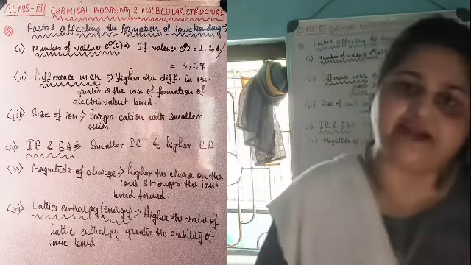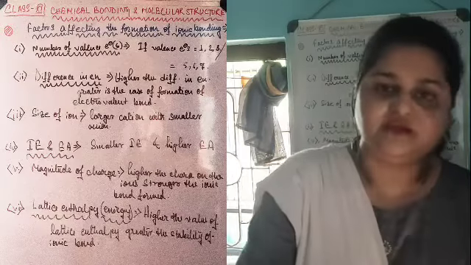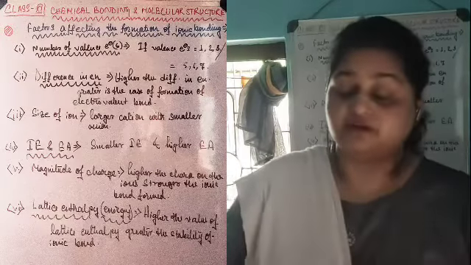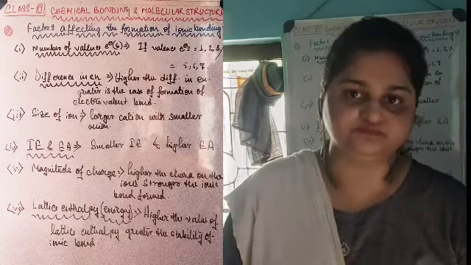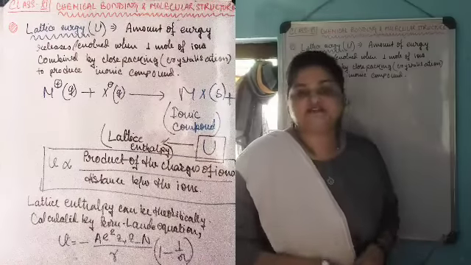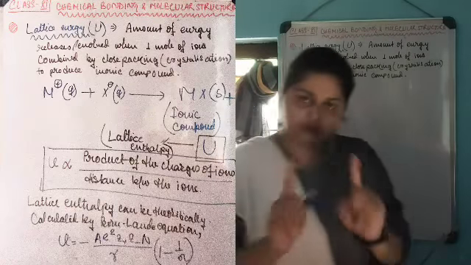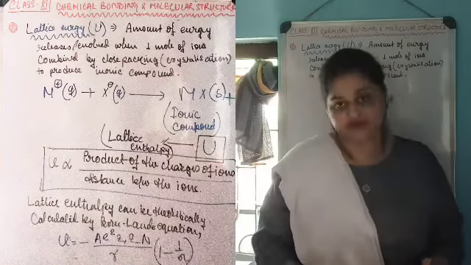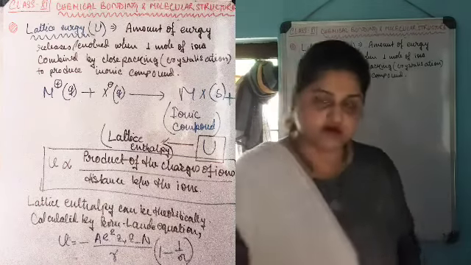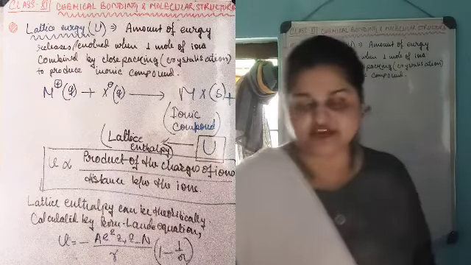Therefore, the higher the amount of lattice enthalpy, the stronger the ionic compound that has been formed. Lattice energy is the amount of energy released after 1 mole of oppositely charged ions combines by close packing, that is, by crystallization, to form an ionic compound in its solid state.